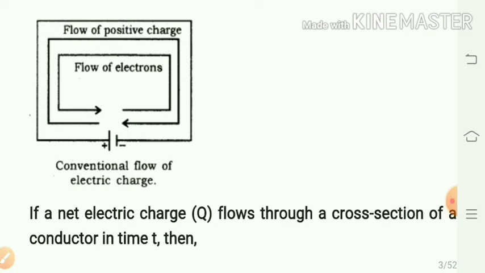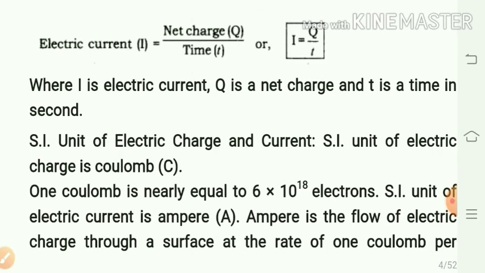If net electric charge Q flows through a cross-section area of a conductor in time t, then electric current I is equal to net charge Q upon time t. Therefore, I = Q/t, where I is electric current, Q is the net charge and t is time in seconds. From this formula, you can write the SI unit of electric charge and current.